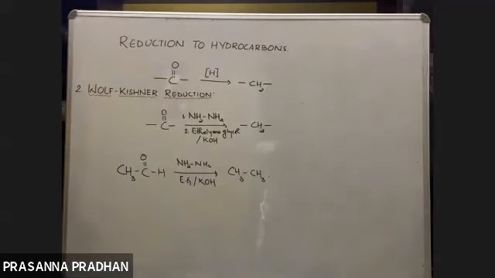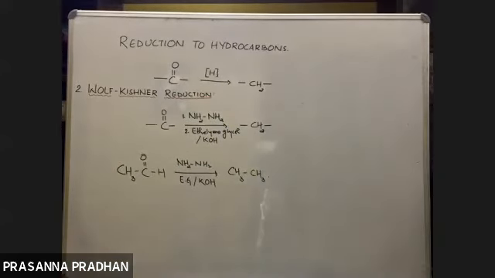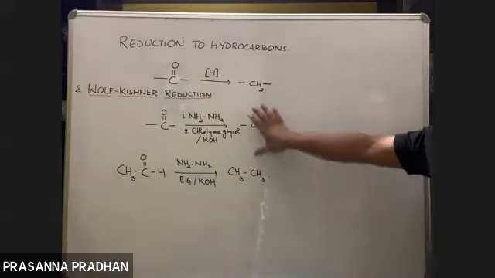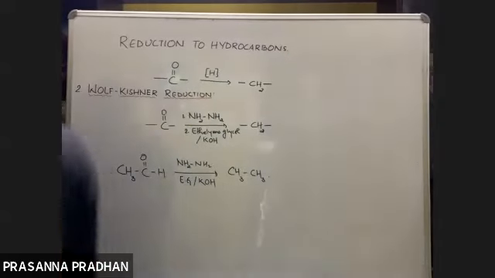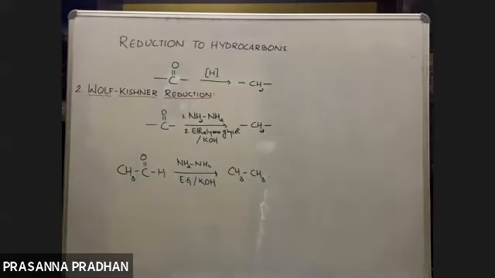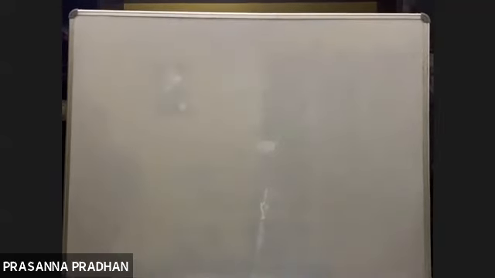So the fact is, you can either reduce carbonyl compounds to alcohols. Which reducing agent do you use? Normal lithium aluminum hydride, sodium borohydride, hydrogen nickel. Or the CO group can be reduced to a CH2 group, either by Clemmensen reduction, zinc amalgam HCl, or by a Wolff-Kishner reduction. But in both, remember, the CO group gets reduced to a CH2 group. Is it understood? Okay.